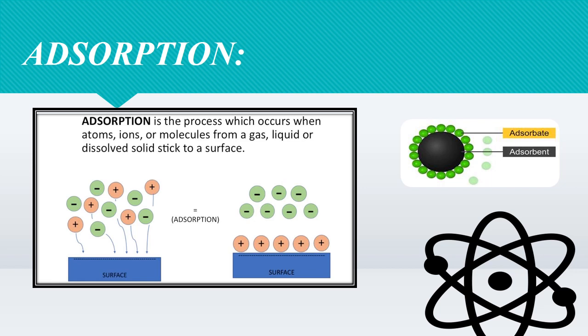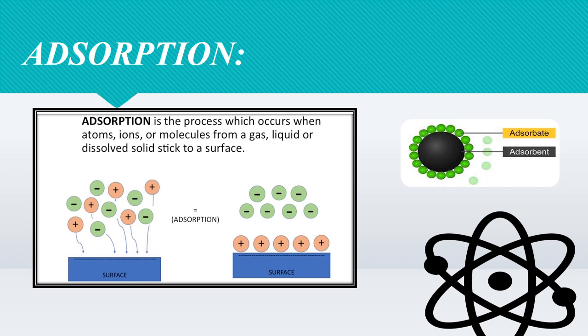Now, to understand adsorption, we need to understand two terms associated with it, adsorbate and adsorbent. These adsorbate and adsorbent complete the process called adsorption.